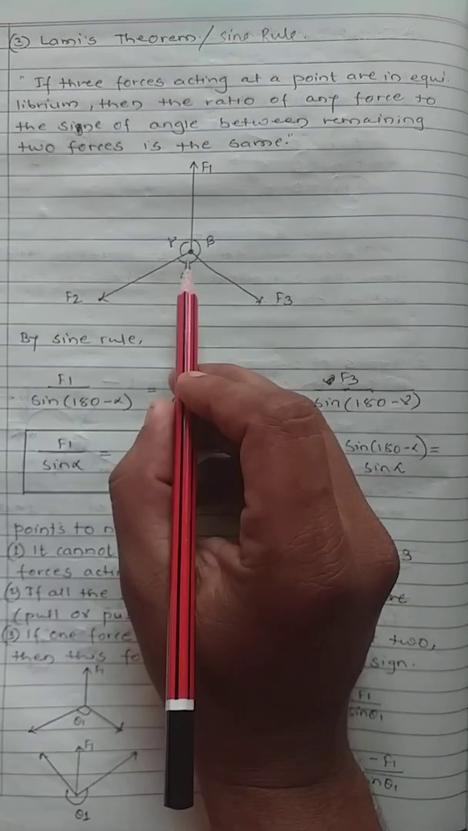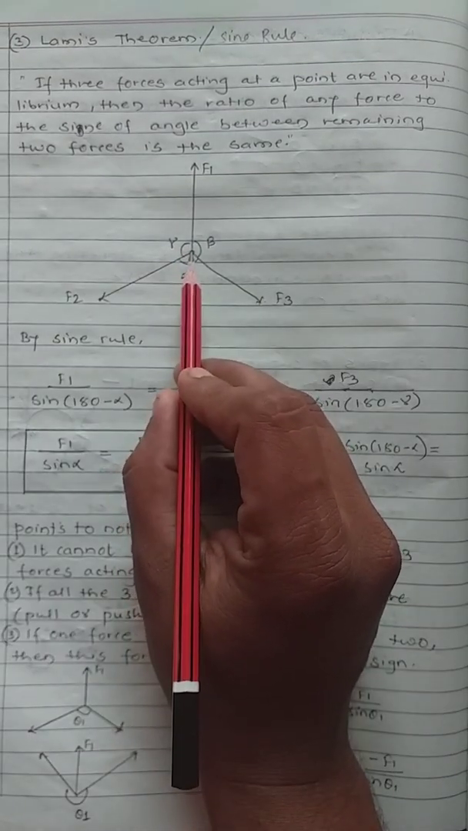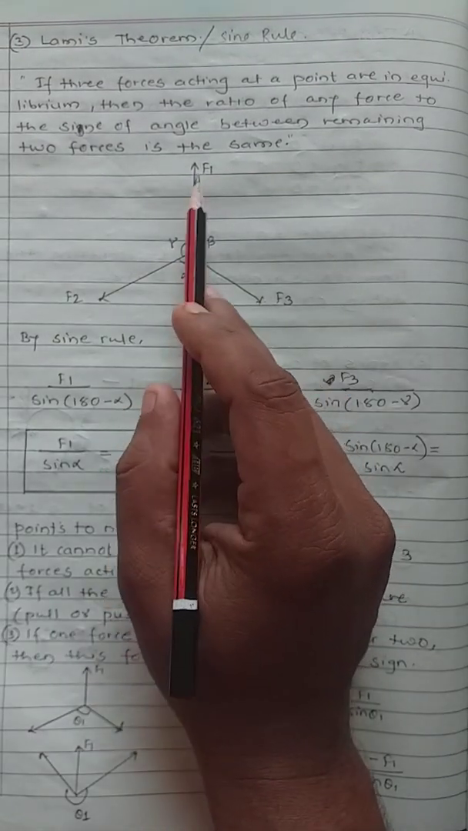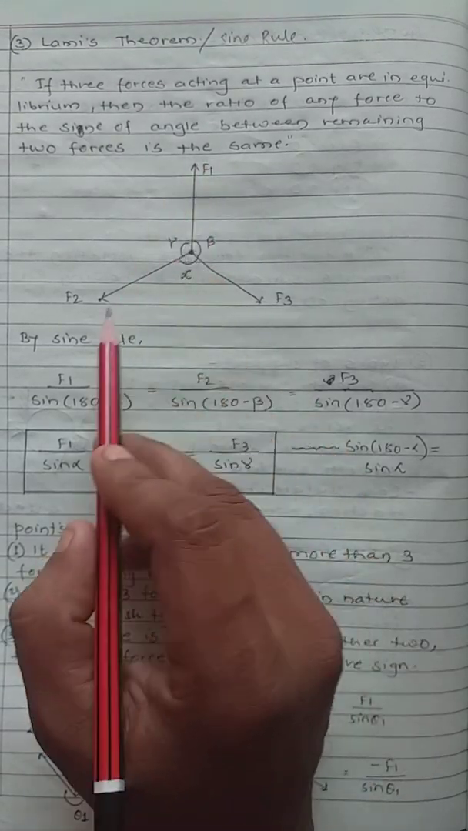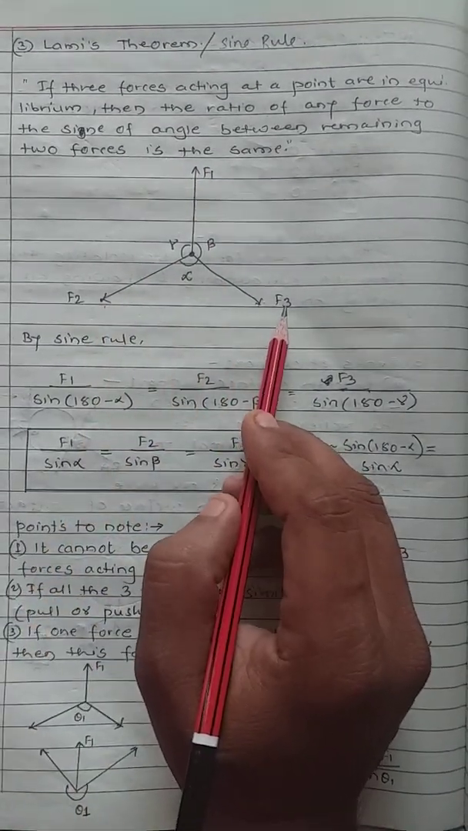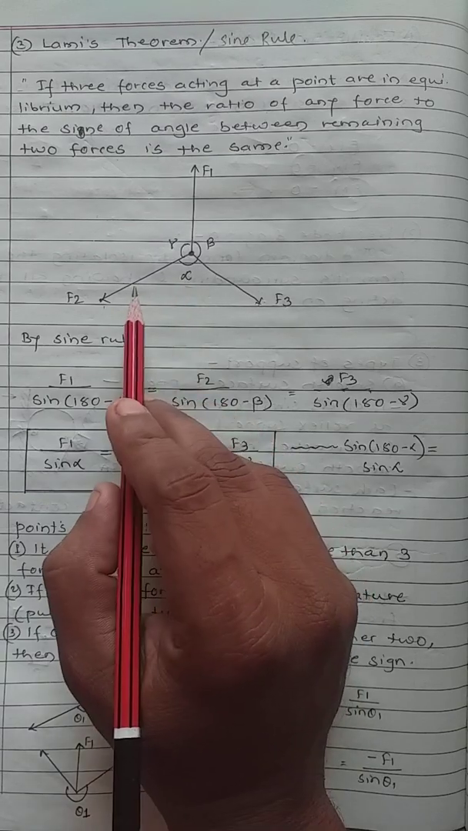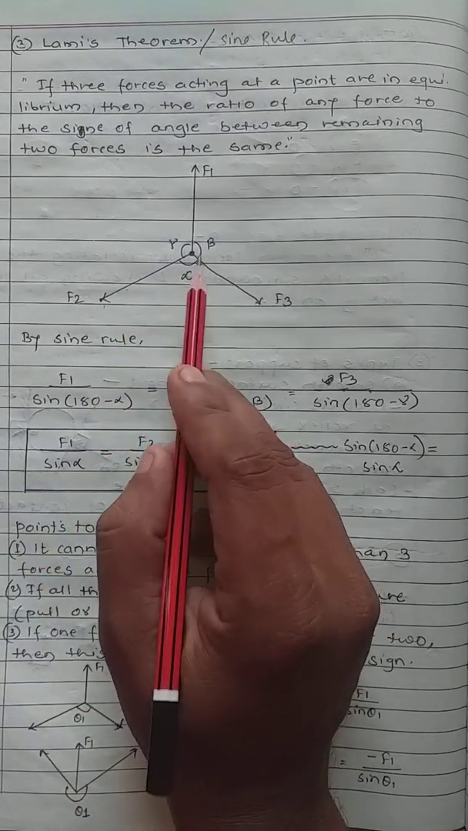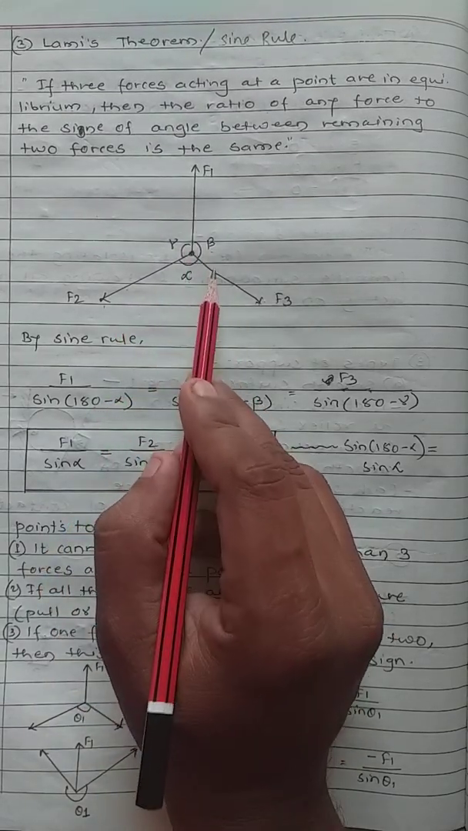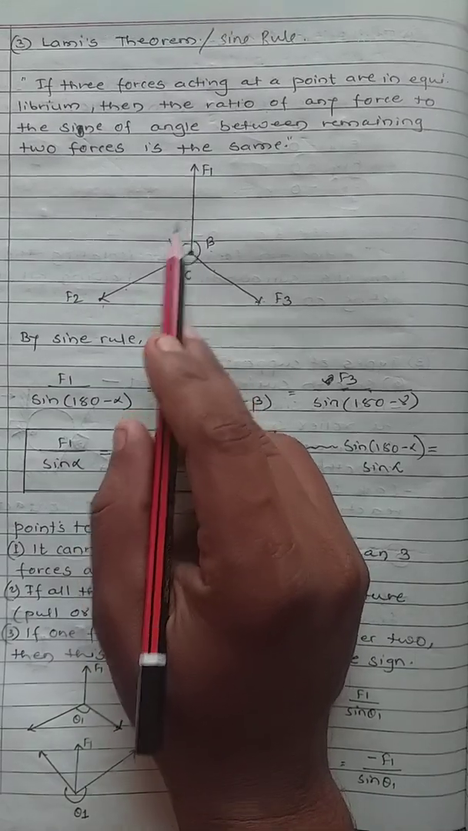Okay, now look at the diagram. At this point, there are three forces acting: F1, F2, F3. Alpha is the angle made between F2 and F3. Beta is the angle between F1 and F3. Gamma is the angle between F1 and F2.